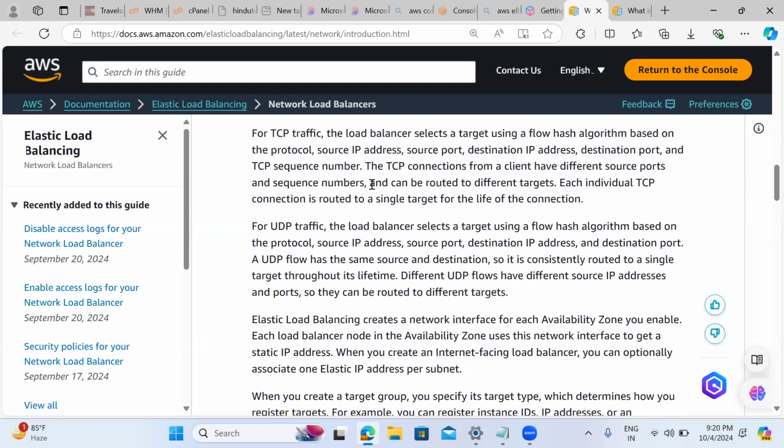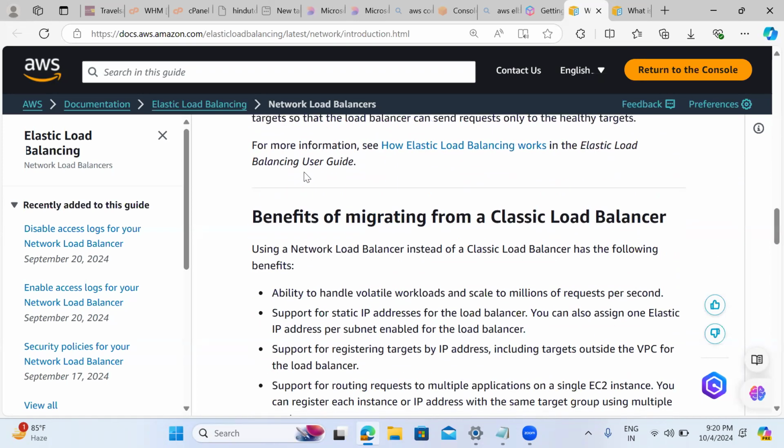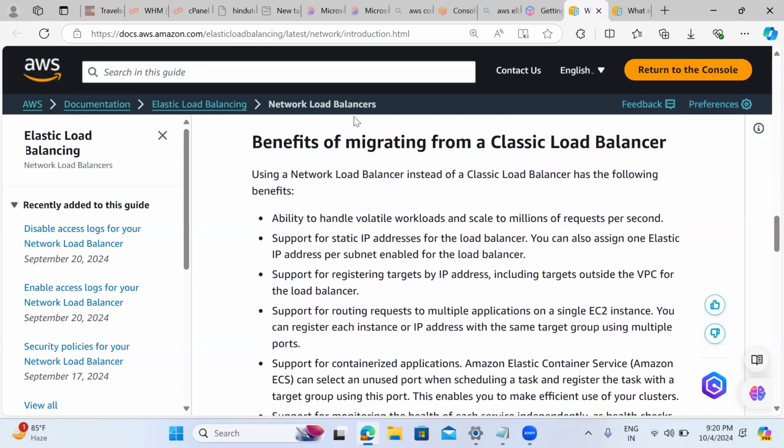Here, what are the terminologies for UDP or TCP, other than HTTP and HTTPS? There are a lot of servers that can do load balancing. The advantage of the network load balancer compared to the classic load balancer is that it can handle millions of requests, and we can attach one permanent static IP to the load balancer, which means it won't change. For the application load balancer, assigning a static IP address is not possible, but it is possible for the network load balancer. This is one of the important differences.